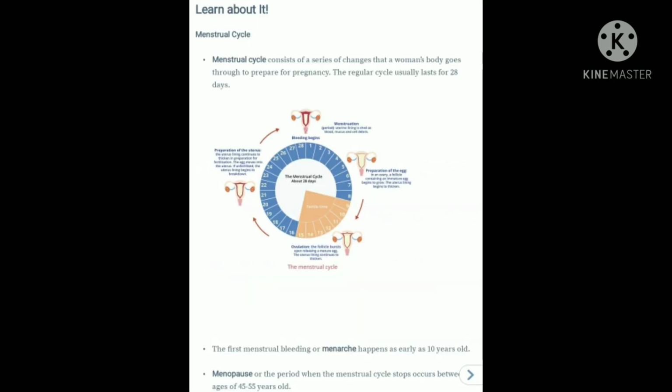Learn about it. Menstrual cycle consists of a series of changes that a woman's body goes through to prepare for pregnancy. The regular cycle usually lasts for 28 days. The first menstrual bleeding or menarche happens as early as 10 years old. Menopause, the period when the menstrual cycle stops, occurs between ages of 45 to 55 years old.